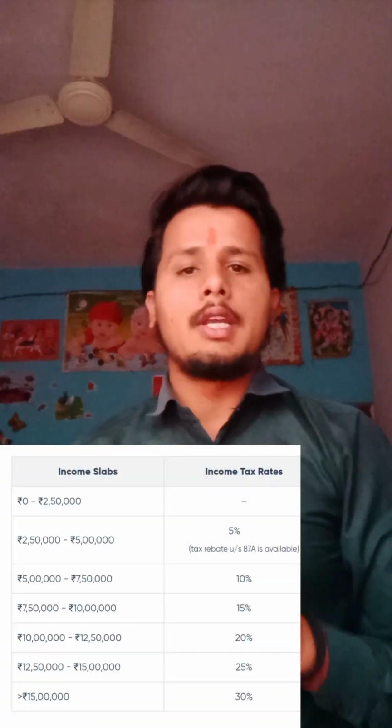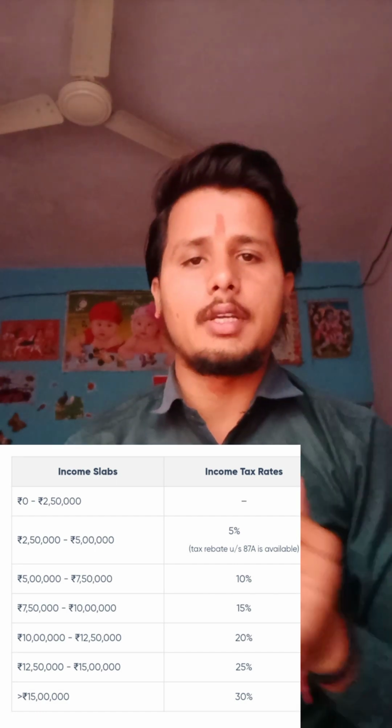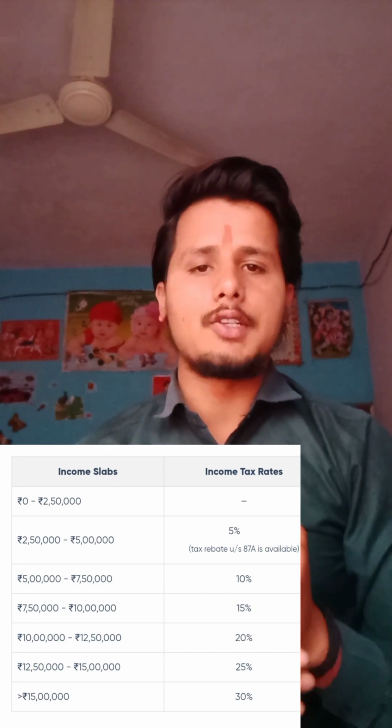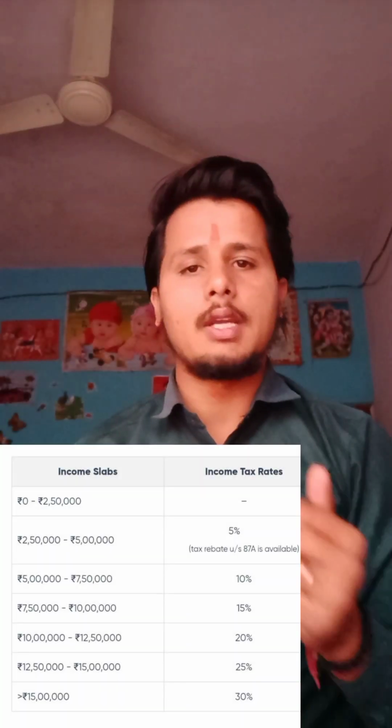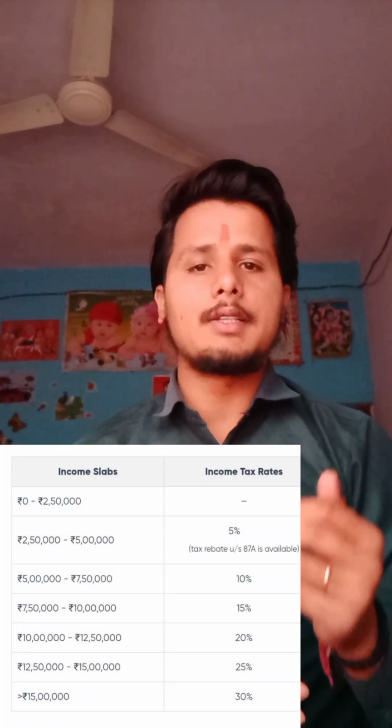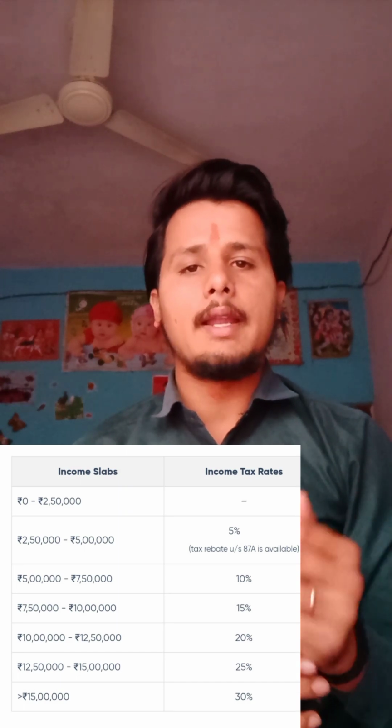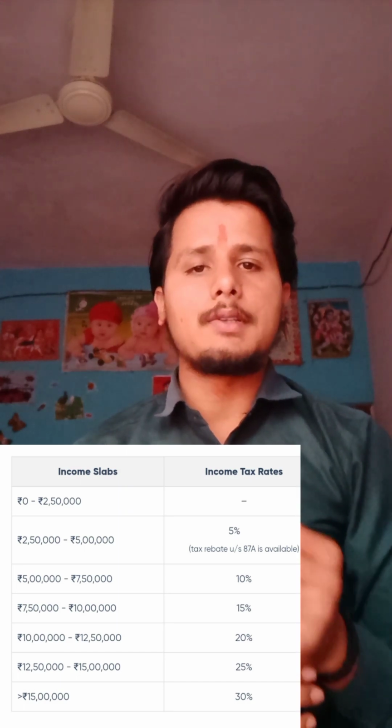In the year 2023, a new tax slab rate is provided, that is, income up to 2.5 lakh is taxed at 0%, income from 2.5 lakh to 5 lakh is taxed at 5%, income from 5 lakh to 7.5 lakh is taxed at 10%, income from 7.5 lakh to 10 lakh is taxed at 15%, income from 10 lakh to 12.5 lakh is taxed at 20%, income from 12.5 lakh to 15 lakh is taxed at 25%, and income above 15 lakh is taxed at 30%.